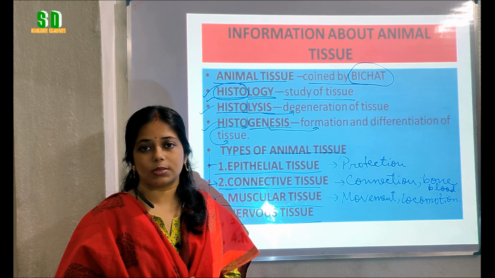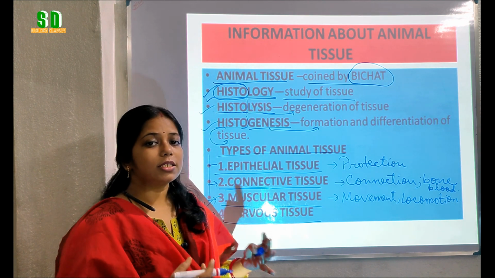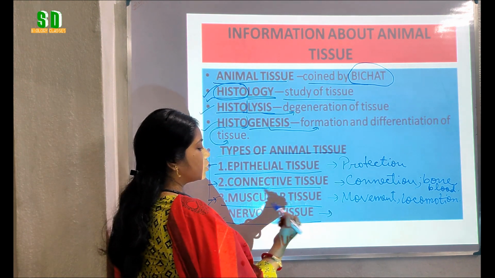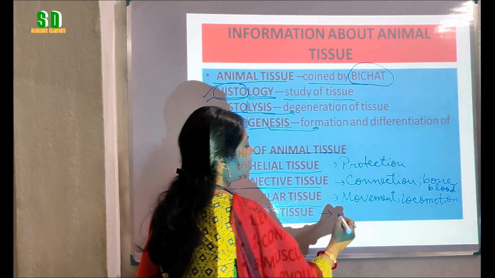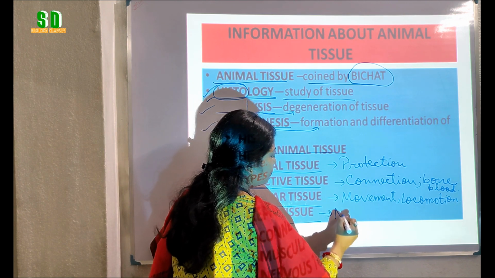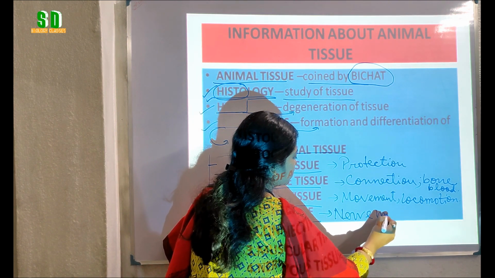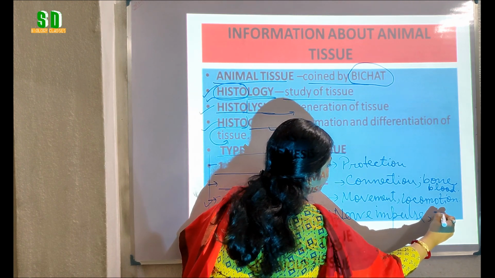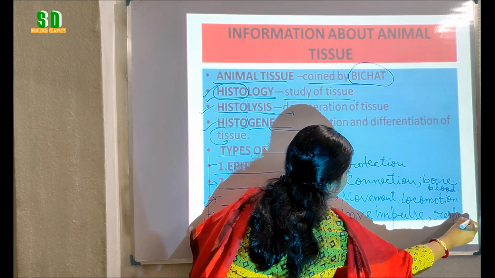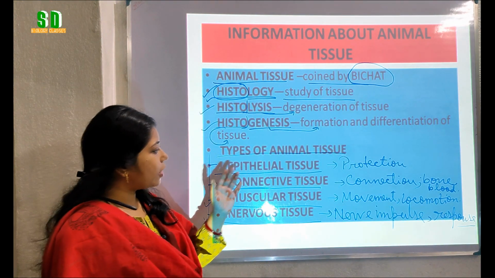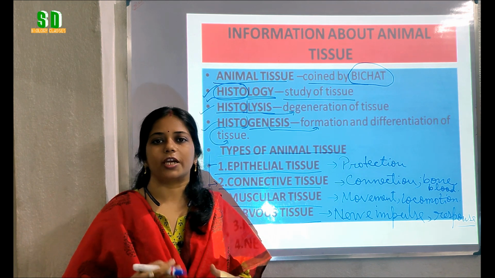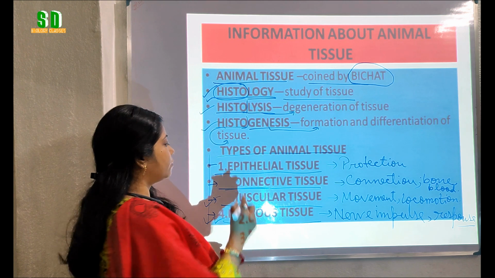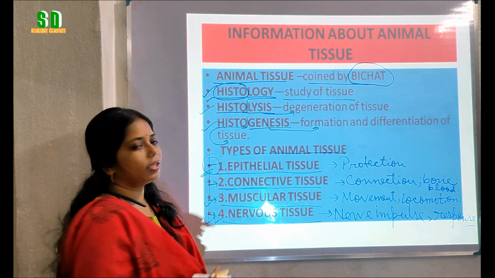And how this response is possible by the animals? It is due to the presence of the nervous tissue present in our body. So, the main function of nervous tissue is giving the nerve impulse and give response to different stimuli. So, without these tissues, our body cannot perform different functions. So, these are the important types of animal tissue. Today, we are going to know about the epithelial tissue.